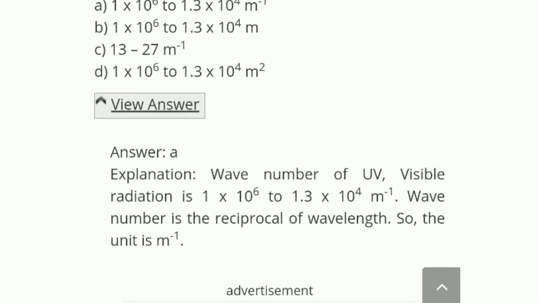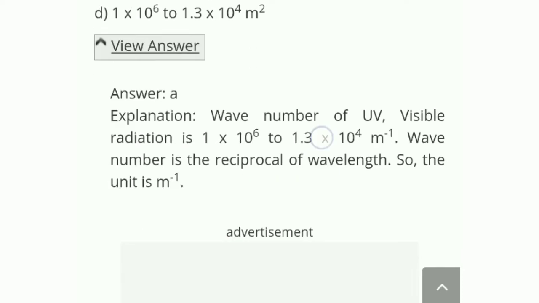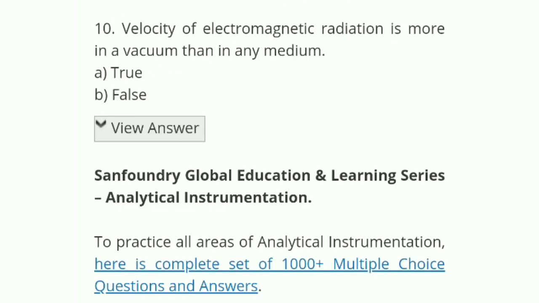1 into 10 to the power 6 to 1.3 into 10 to the power 4 m inverse is the wave number of UV and visible radiation. Wave number is the reciprocal of wavelength, so the unit is m inverse. Okay, let's see question number 10.